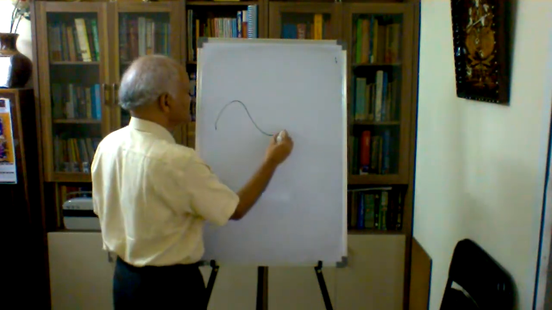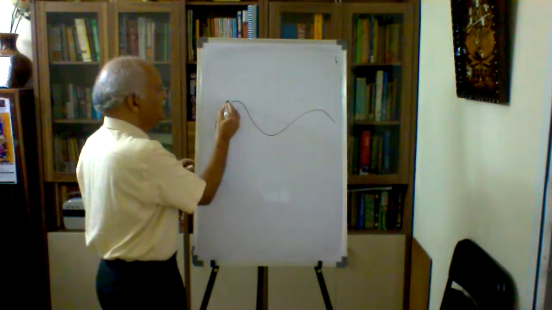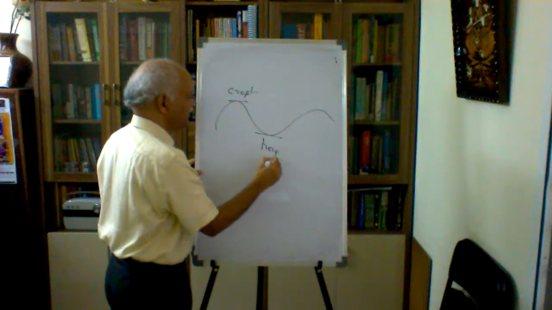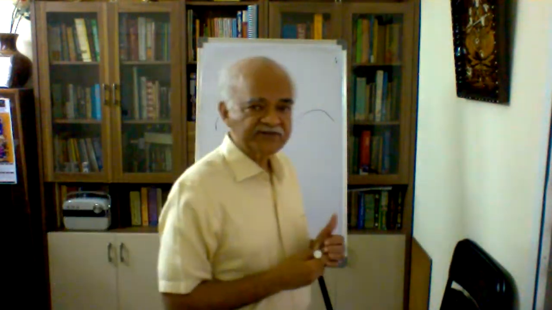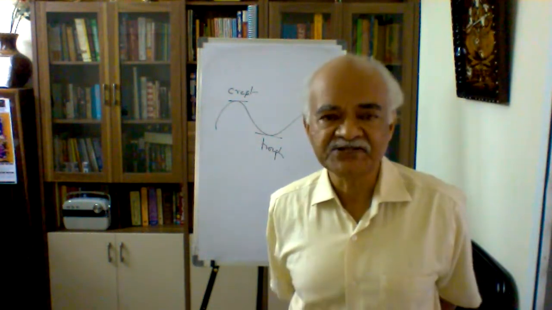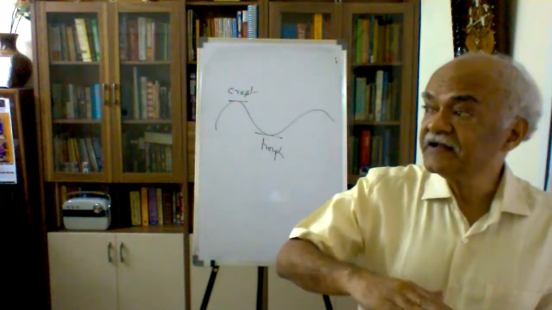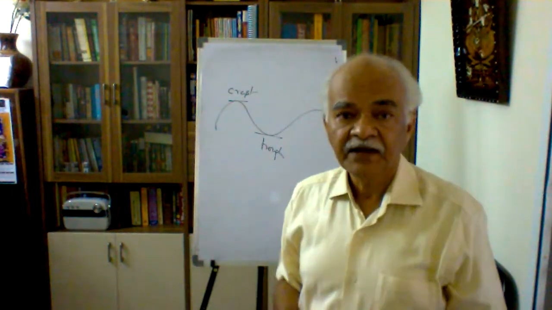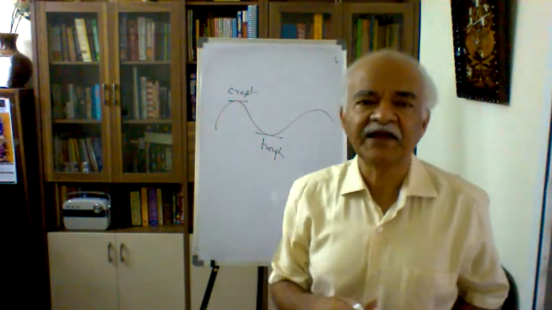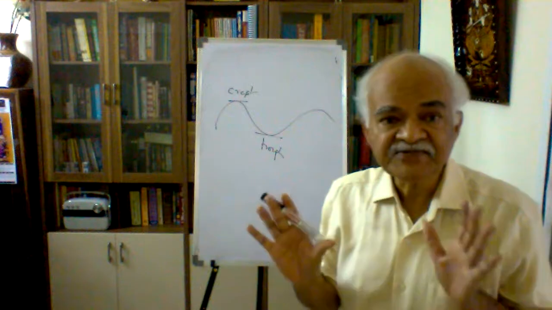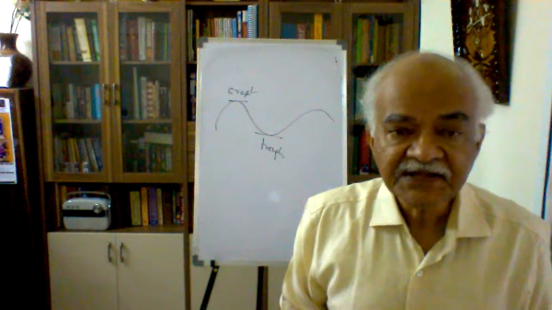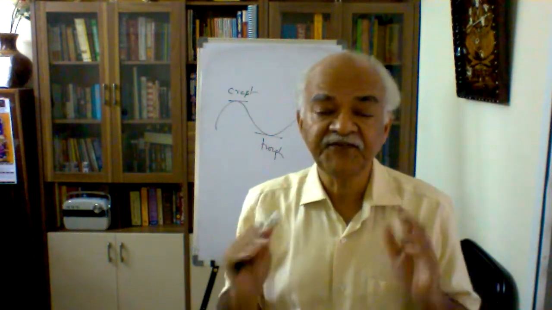A wave can easily be visualized like this, and there are identifiable portions. This is called the crest and this is called the trough, if you remember this point. And if you stand in front of any water body, you can see that easily. Suppose you are standing in front of a seashore, sometimes you can see the waves getting enhanced. They are bigger. And sometimes the waves are in the form of ripples or maybe a flat line. That means when a number of waves are traveling together, they start interfering with each other. This phenomenon is correctly called interference.